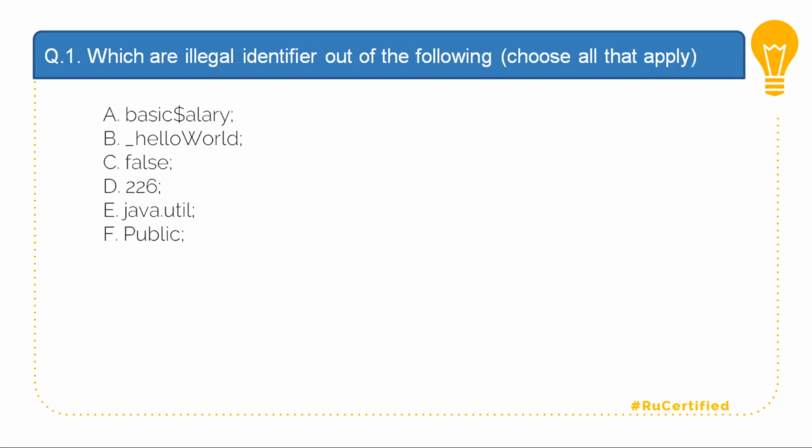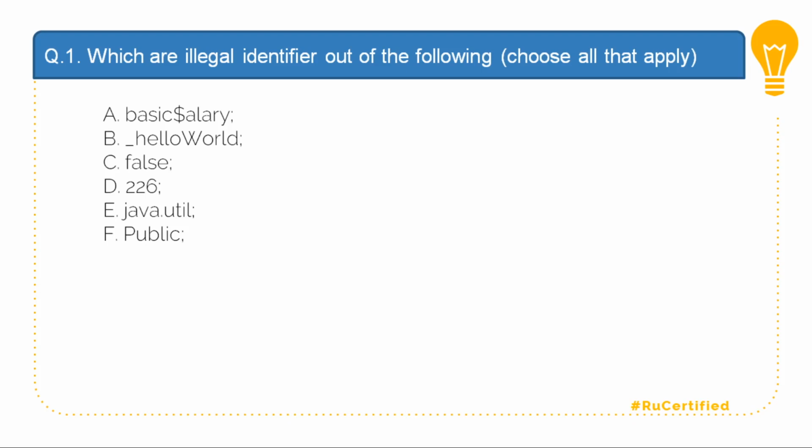Which are illegal identifiers out of the following? Choose all that apply. In this question, there are 6 different declarations, namely basic$salary, where the $ sign is used, _helloworld, false, 226, java.util, and Public.